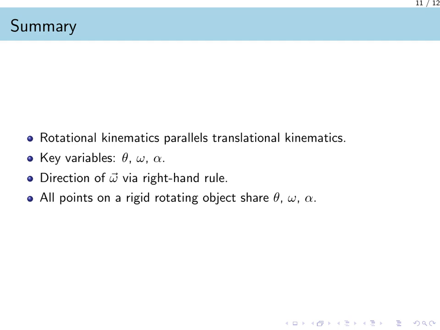Let us summarize the key points of this section. Rotational kinematics describes motion using variables that are strictly analogous to translational motion. Angular position theta corresponds to linear position x. Angular speed omega corresponds to linear velocity v, and angular acceleration alpha corresponds to linear acceleration a. The standard unit for these measurements is the radian. Finally, remember that for a rigid object, every particle shares the same angular position, speed, and acceleration.